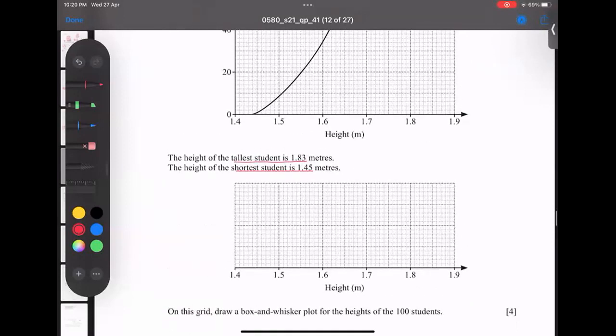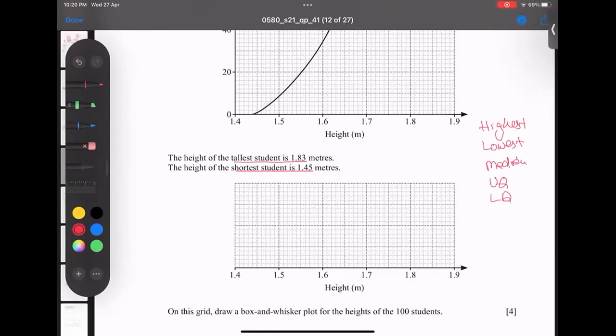So whenever we draw a box and whisker, we need 5 things: the highest value, the lowest value, the median, the upper quartile, and the lower quartile. So these 5 things are important to find. Otherwise, we can't do it.